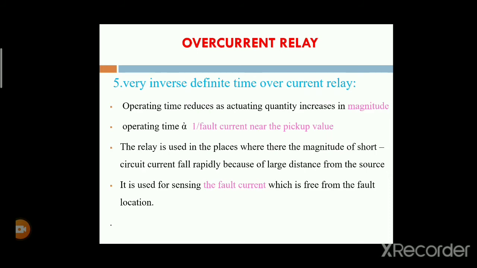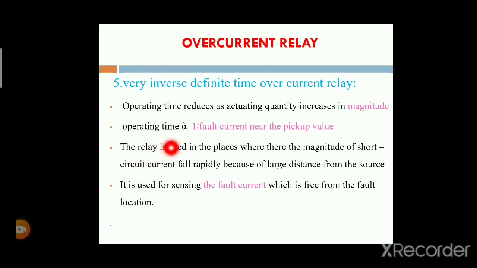Therefore, the operating time is inversely proportional to the fault current near the pickup value.